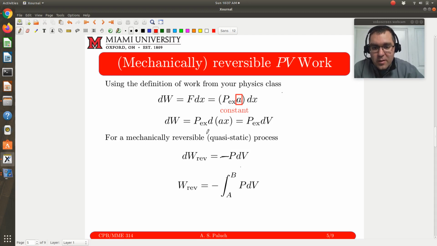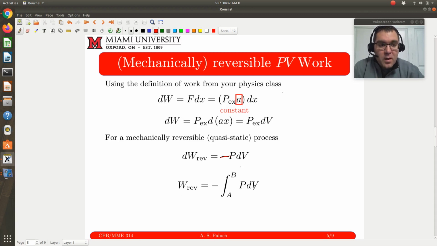Negative PdV. And if I wanted to get the total work, then I would just integrate my differential from my initial state to my final state. So the reversible work would be the negative integral from my initial to final state, PdV.